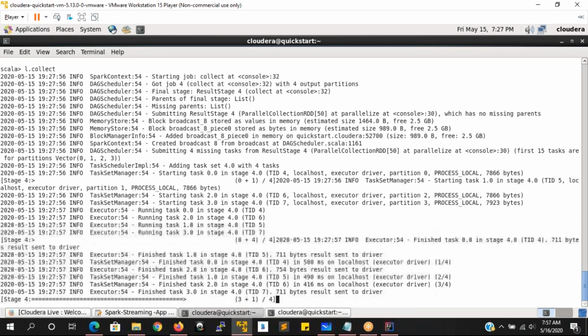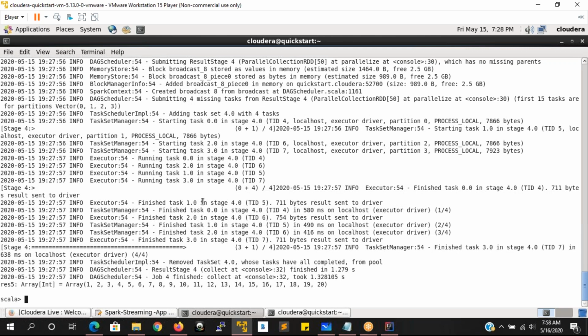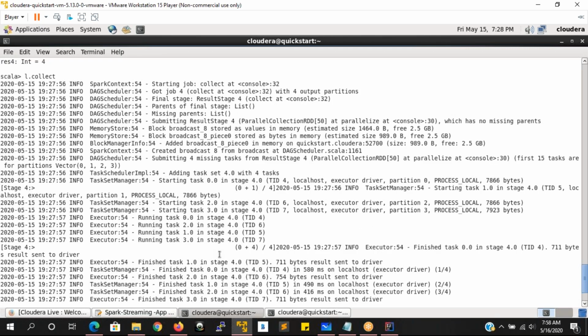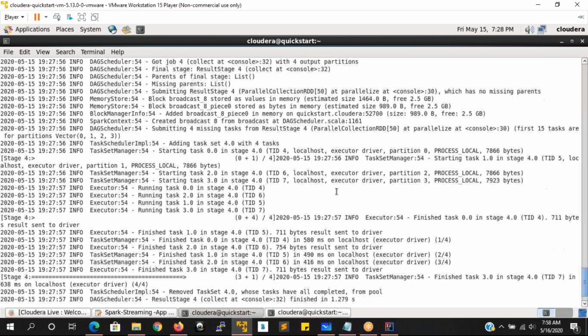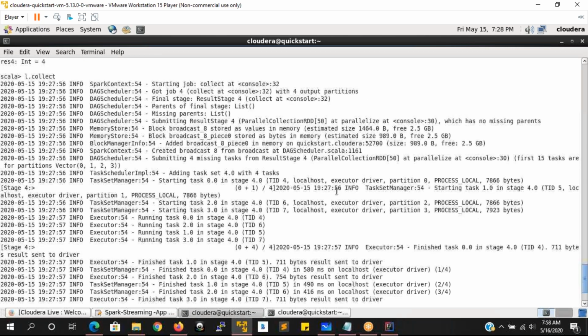It is going to show you how exactly internally it is going to process the data, how the Spark context is running and how exactly it is going to be executed. That's what it is showing here.